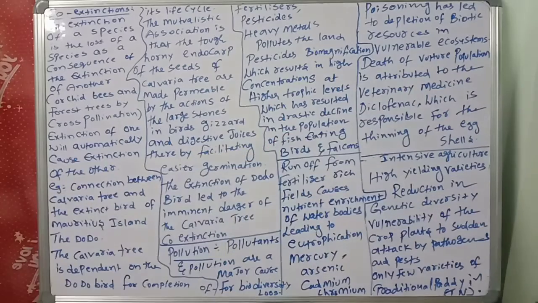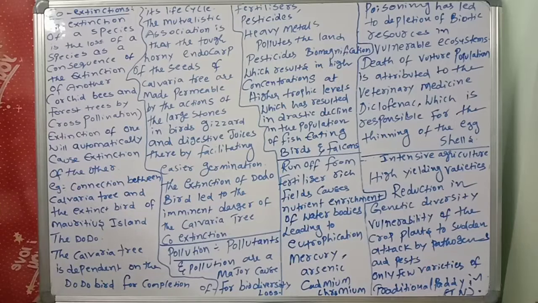This is very important. Diclofenac is a veterinary medicine. Okay, these are all the points you should remember. Next, intensive agriculture. This is also a threat, a reason for the loss of biodiversity.